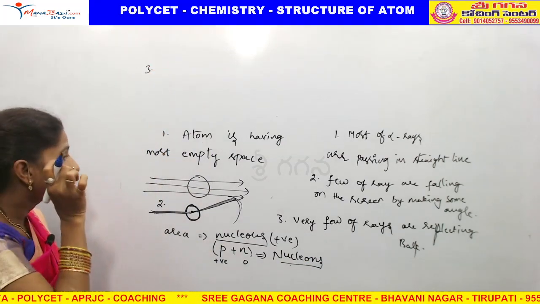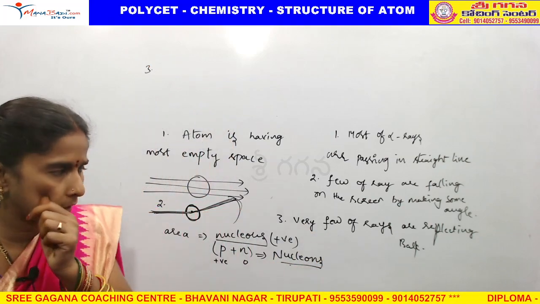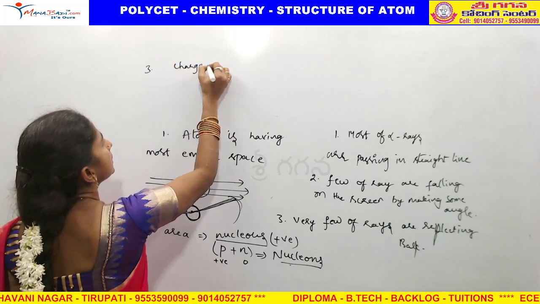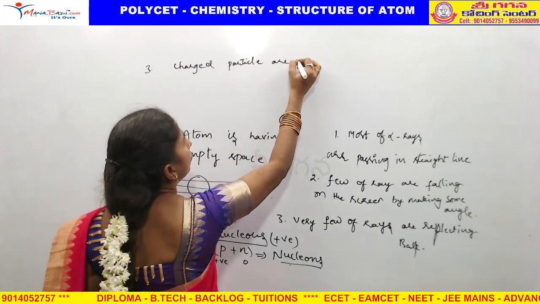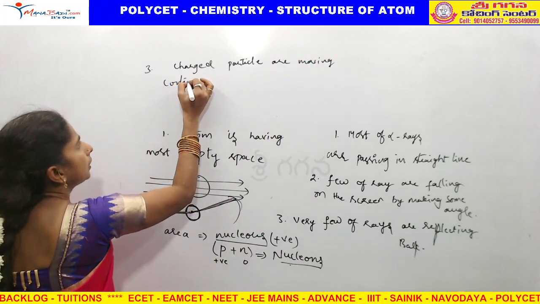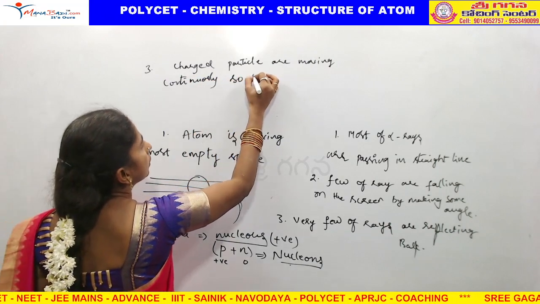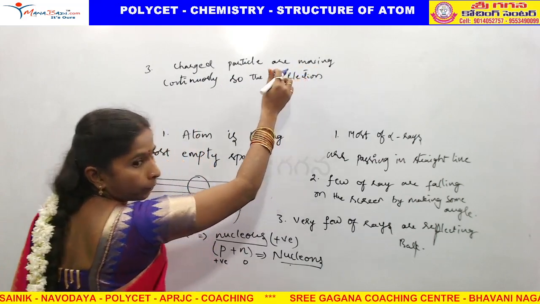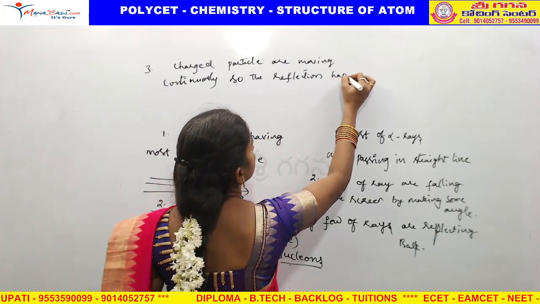And what is the reason for the third point? Very few rays are reflecting back. What is the reason? Because some charged particles are moving continuously, so the reflection happens.